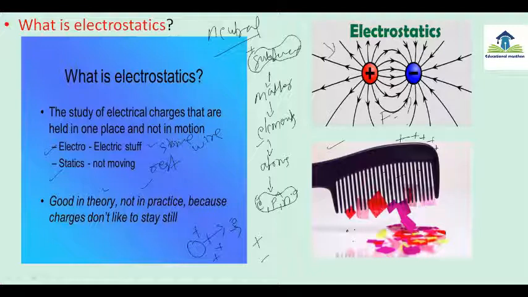Okay, so this is just theory. Electrostatics is just theory, because nothing stays in charged form permanently. It can become charged for a little time, and after that it becomes neutralized again. So this theory is known as electrostatics, which simply means charges at rest, that is, stationary charges.